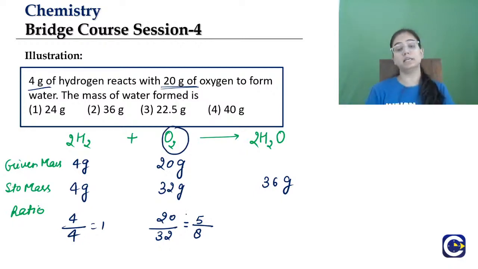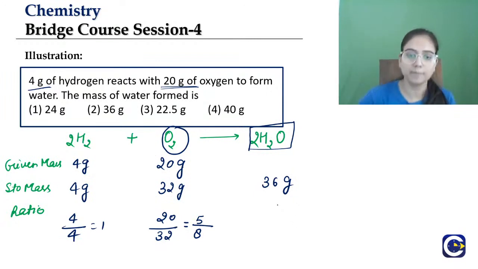Oxygen is the limiting reagent. And now the amount of product will depend on this limiting reagent. No matter how much hydrogen is left, the reaction will stop because oxygen is finished and we require oxygen for the course of the reaction.